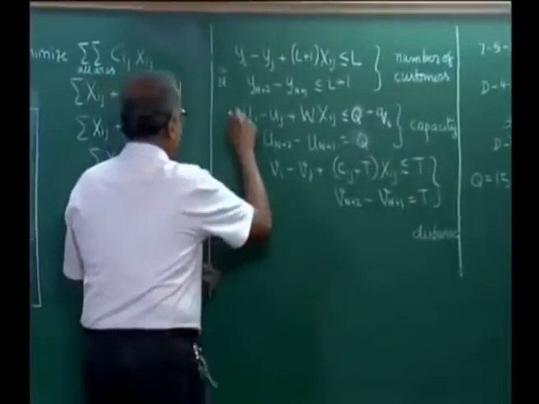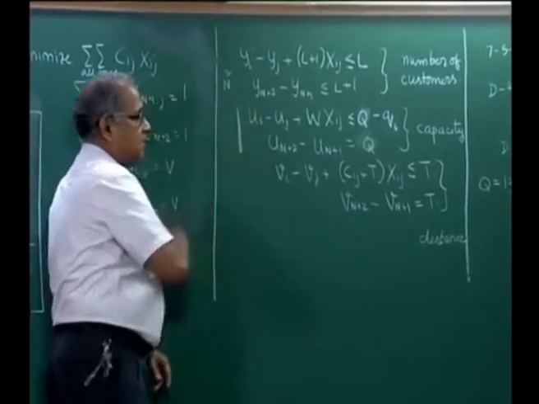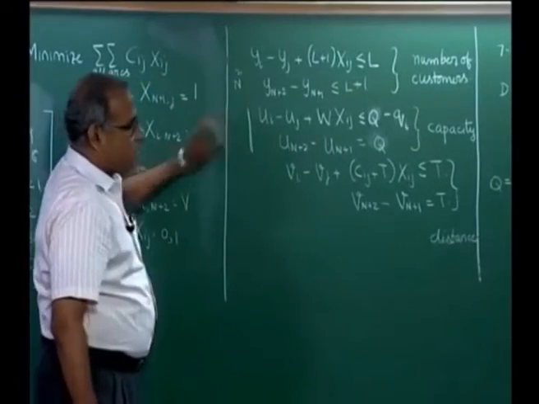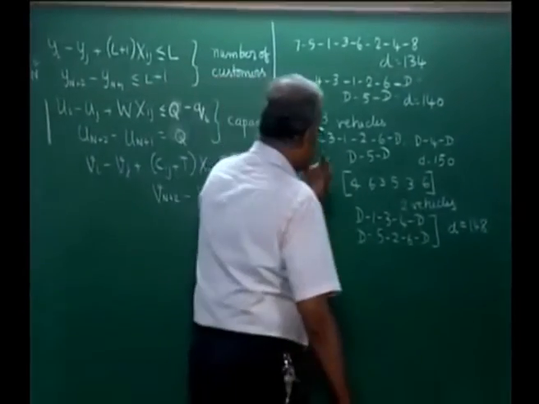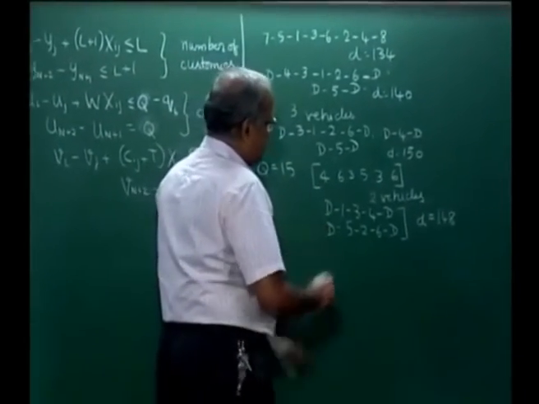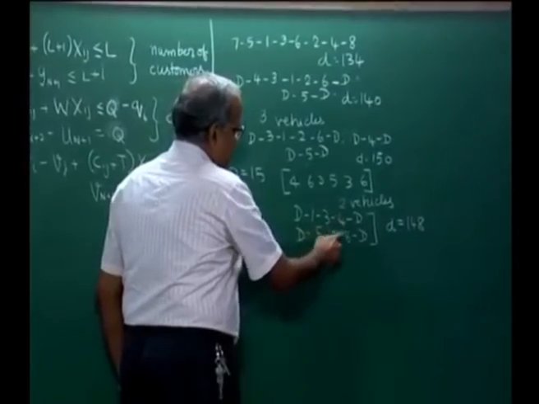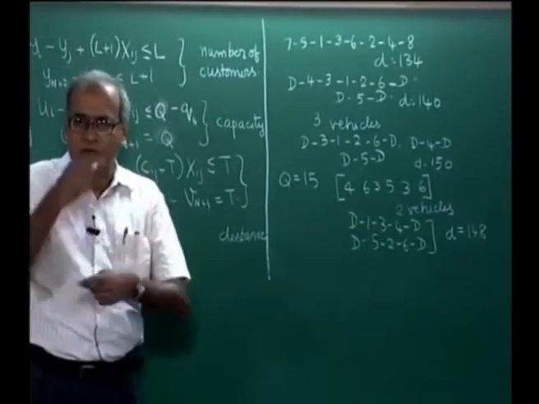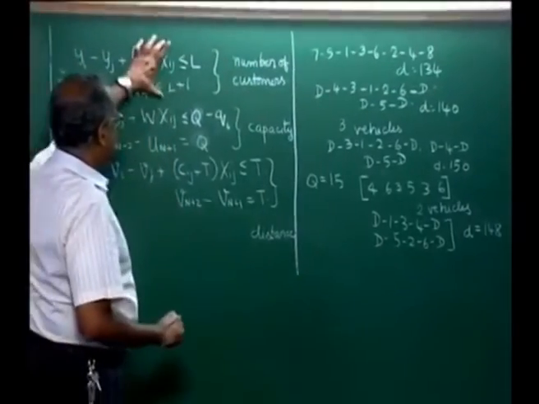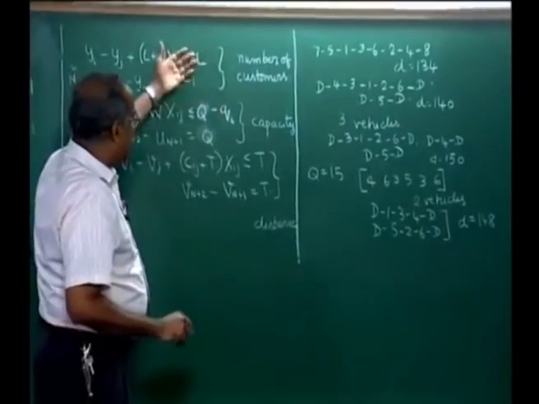So, similarly we can solve this for various combinations. For example, we could go back and then we could add some other constraints also. Now here we have a situation where it visits 3 customers. Now, we want to restrict it to visiting 2 customers, then we could bring this and put L is equal to 2 and add this.